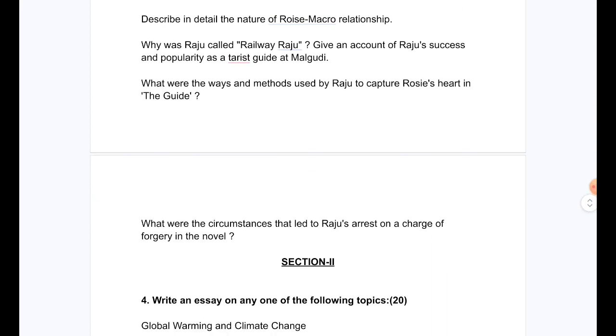Describe in detail the nature of Rosie-Marco relationship. Why was Raju called Railway Raju? Give an account of Raju's success and popularity as a tourist guide at Malgudi. What were the ways and methods used by Raju to capture Rosie's heart in the guide? What were the circumstances that led to Raju's arrest on a charge of forgery in the novel?